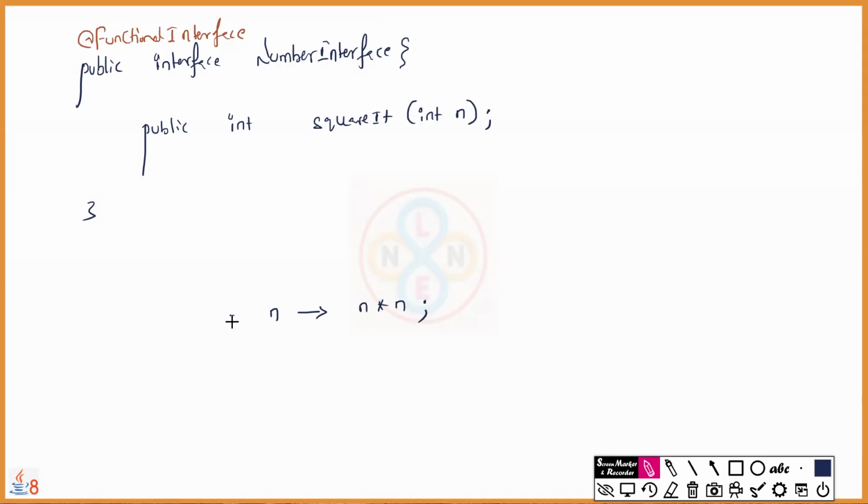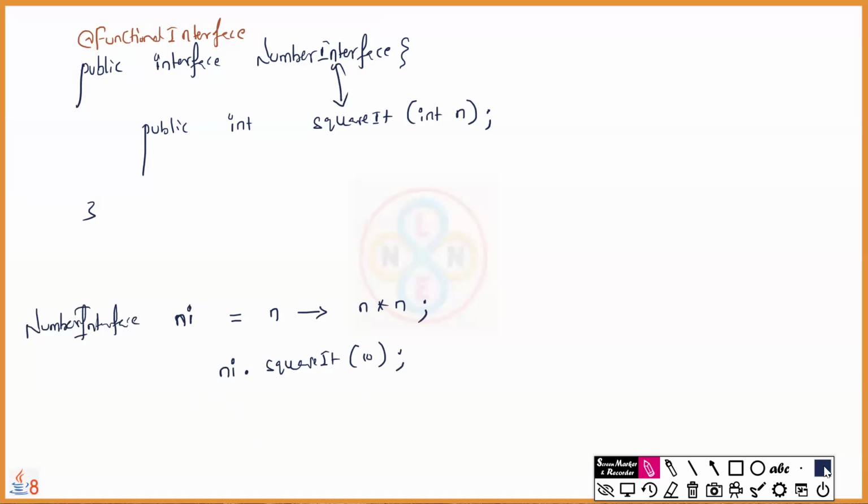Then we have to use this lambda with which one? Functional interfaces. What's the functional interface name? NumberInterface. So here, the interface name is NumberInterface. Then some reference name of programmer's choice, say I'll go for NI for NumberInterface. Then by using this reference NI dot, what's the method present inside this interface? squareIt, which takes what input? Integer. Now we have to call the method squareIt and give some integer input.